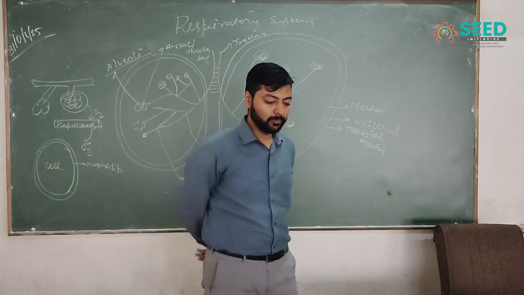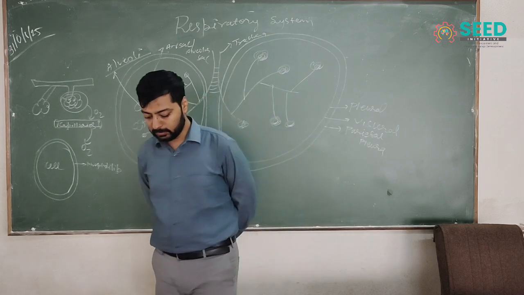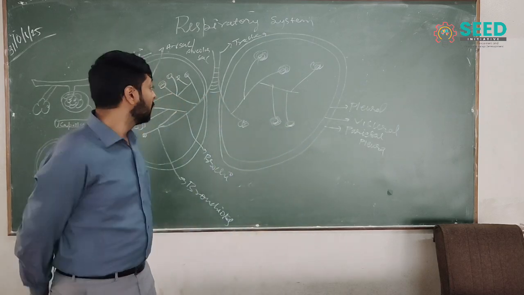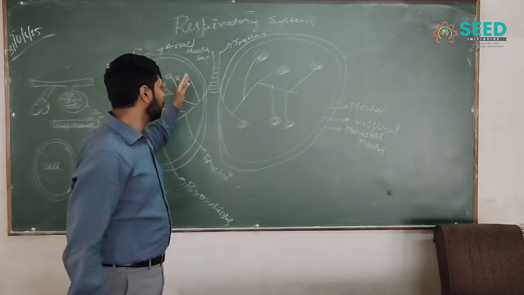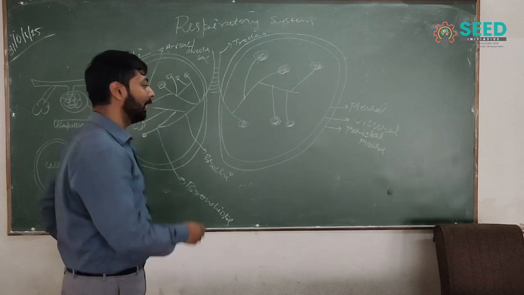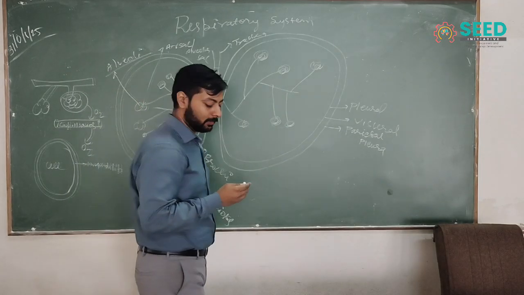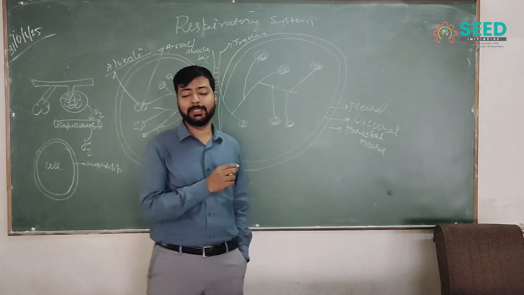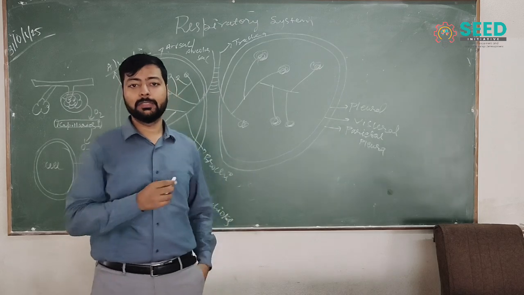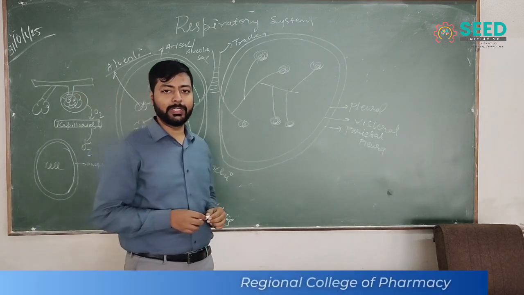In this system we know about the trachea, then lungs, then alveolar sac. First, the trachea is C-shaped with 16 to 20 rings.